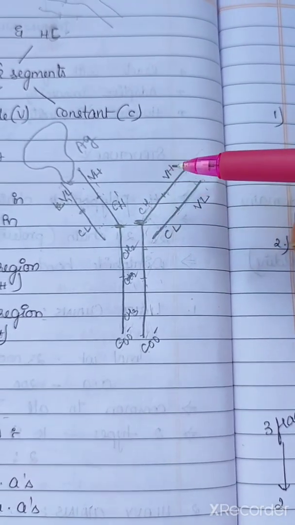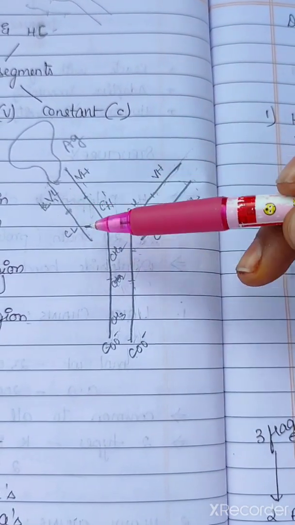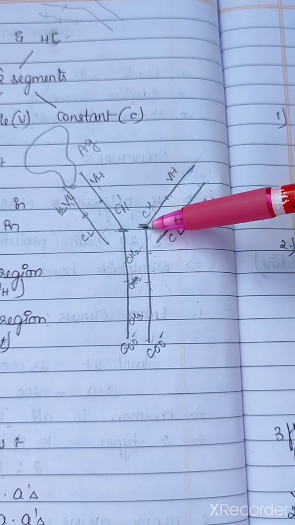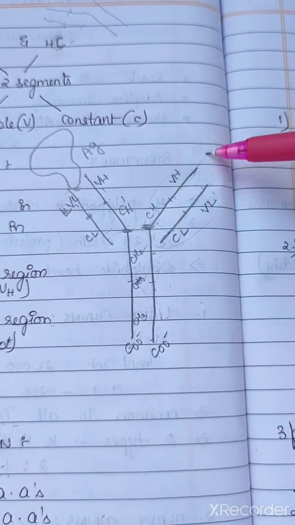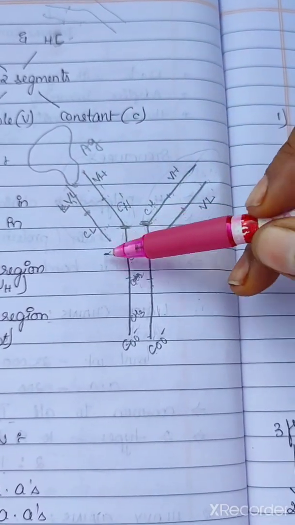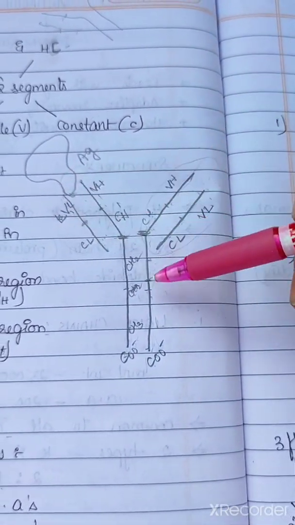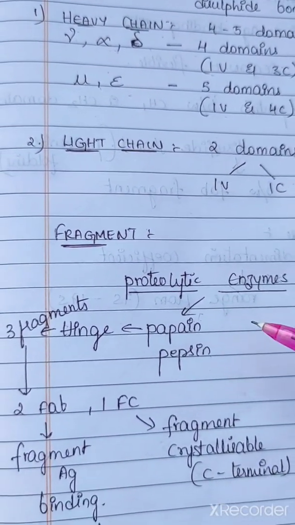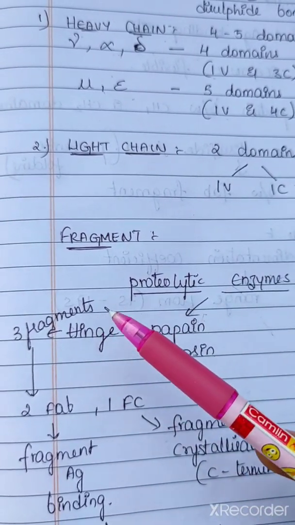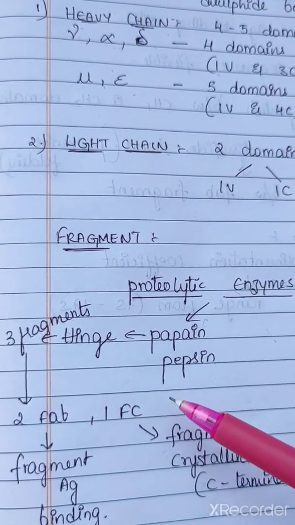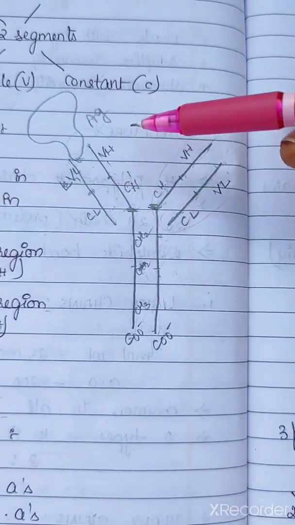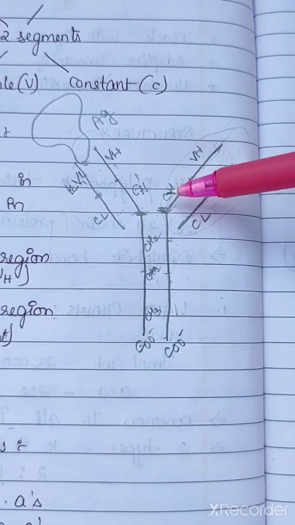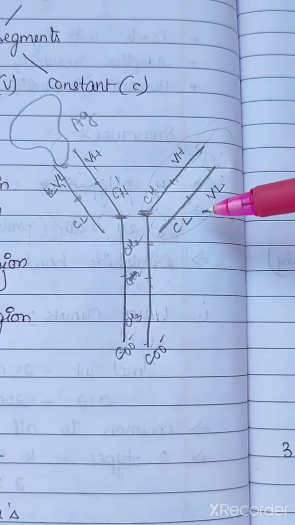So at this region, papain digests the immunoglobulin into 3 fragments. If it digests here, one fragment is this one, one fragment is this one, and one fragment is this one. So 3 fragments are produced when papain digests the immunoglobulin. These 3 fragments are 2 Fab regions and 1 Fc region. Why do we call these Fab regions?